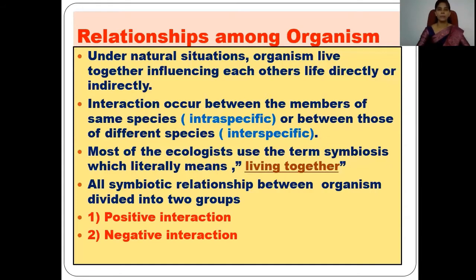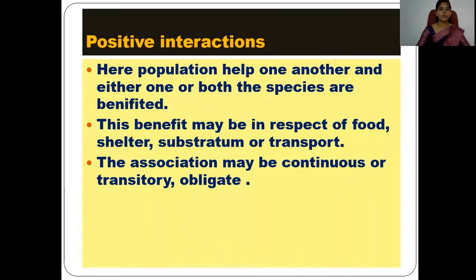So depending upon the benefit, biotic interaction is divided into two broad groups. The first is the positive interactions. Here, both species are benefited from each other.